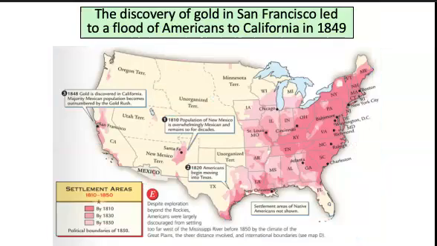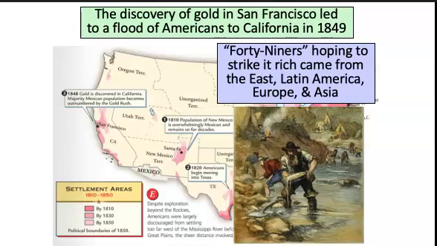And that discovery of gold near San Francisco is going to lead to a flood of Americans moving to California, as well as other people moving to California in 1849. These people are called 49ers, hence that San Francisco football team name. And they're hoping to strike it rich. And they come from all over the world. They're coming not only from the eastern part of the United States, but also from Latin America. They're coming from Europe. Many are coming from Asia as well.